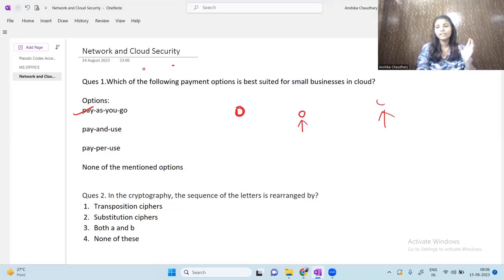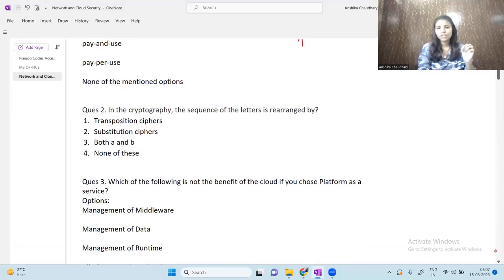So moving on to the next question. Next question is, in cryptography, the sequence of the letters is rearranged by. First of all, guess the answer on your own, and let me tell you the answer. So the answer is transposition ciphers. So what are transposition ciphers? A transposition cipher is a method of encryption which scrambles the position of characters without changing them. Okay, without changing the characters, this only scrambles the position of characters, and it's a method of encryption.